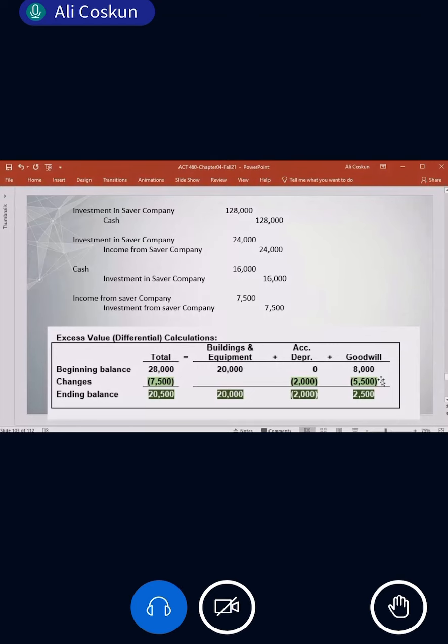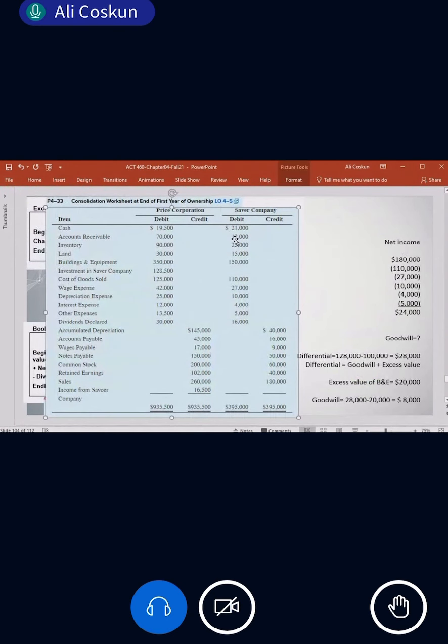Okay, and this table is also used in the consolidation. There are two entries relating to this one. One is the excess value reclassification entry. The other is amortization. Okay, that you said you are correct, but it is in the consolidation. Now in this equity method entries, we only use the total amount as deduction from income and also deduction from investment. So based on this, look, investment amount increased, decreased, so we can calculate the book value for this investment.